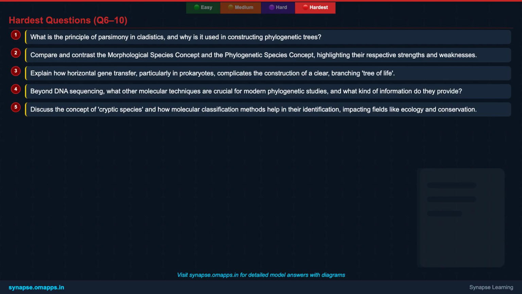9th, beyond DNA sequencing, what other molecular techniques are crucial for modern phylogenetic studies, and what kind of information do they provide? And finally, discuss the concept of cryptic species and how molecular classification methods help in their identification, impacting fields like ecology and conservation. These questions require deep thought and synthesis of information.